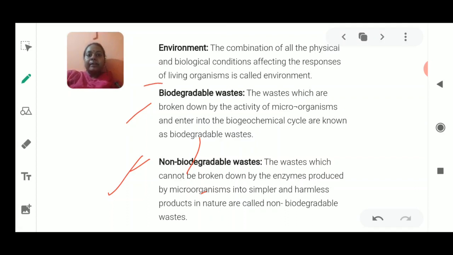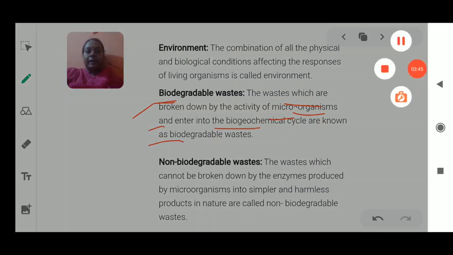Now if biodegradable wastes are there, they can easily be broken down into smaller pieces with the help of microorganisms. The waste which is broken down by the activity of microorganisms and becomes simpler is going to enter the biogeochemical cycle, and this is also known as biological waste, or biodegradable waste. Why biodegraded? Because here microorganisms are involved. These could be the saprophytic organisms, which help in the process of biodegradation.